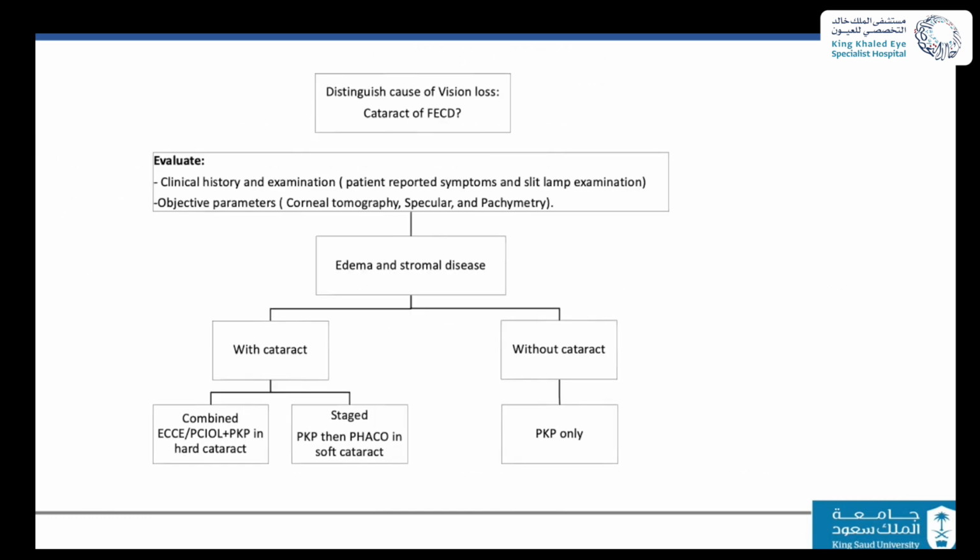So in addressing patients with stromal edema and cataract, if there's no cataract, we'll do PKP only. If there's a cataract, you will do combined if it's hard, or do it as a stage, PKP, then phaco if it is soft. But eventually if it's soft and turns to be hard, then you do PKP followed by ECCE.